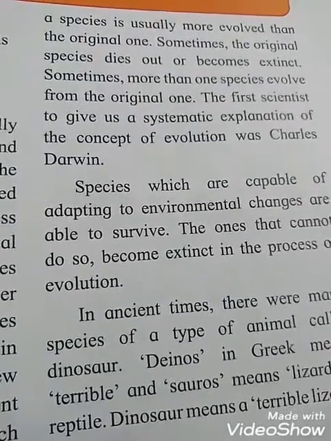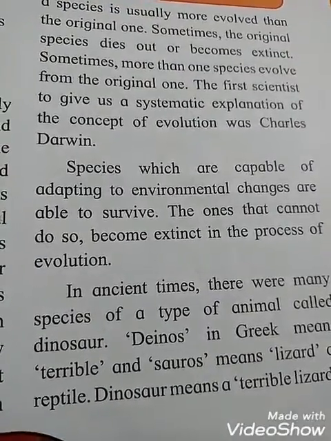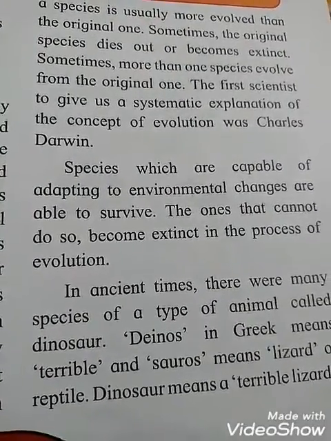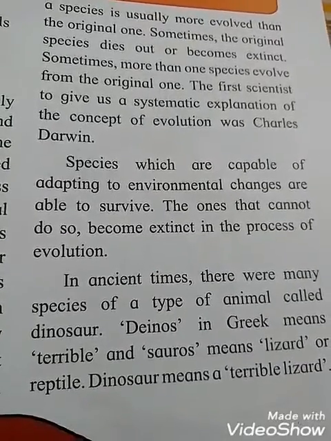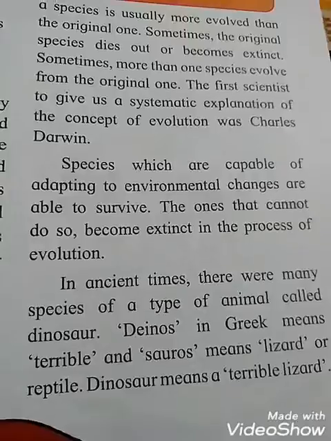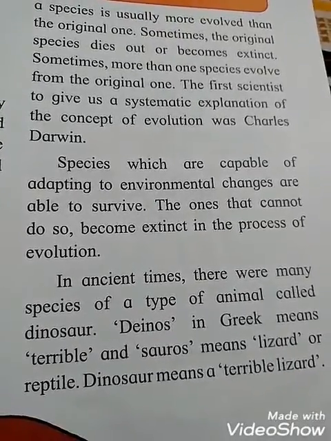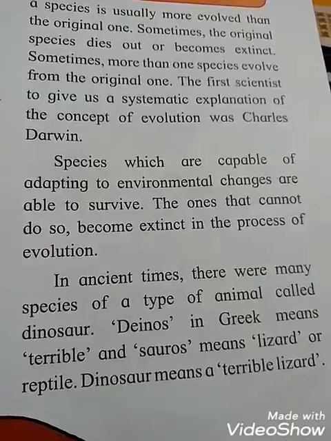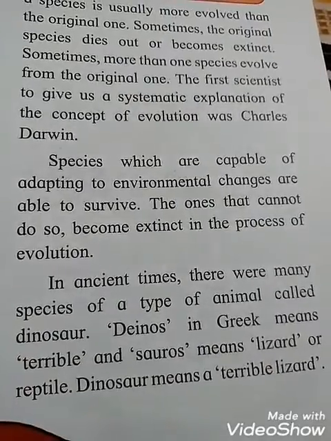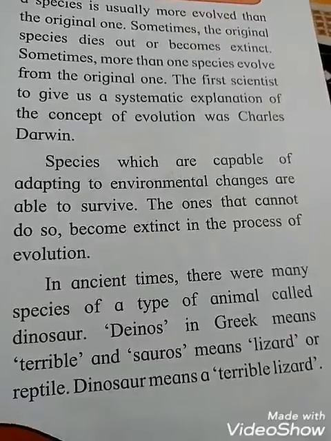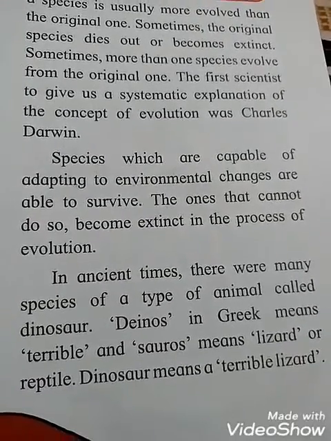Okay students. Species which are capable of adapting to environmental changes are able to survive. The ones that cannot do so become extinct in the process of evolution. That means the kinds or types which are capable of adapting to environmental changes are able to survive, and the ones that cannot do so become extinct. Extinct means what? Lost or died out in the process of evolution, means development.